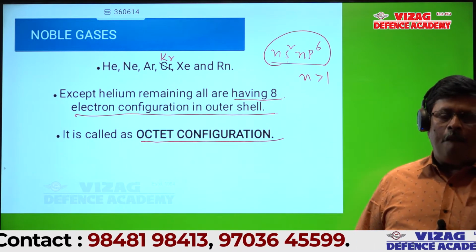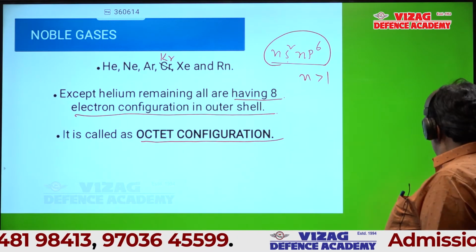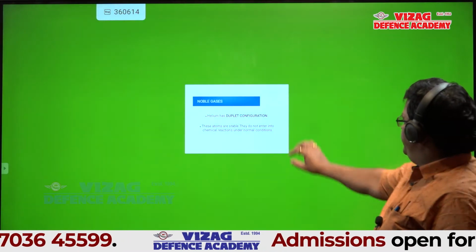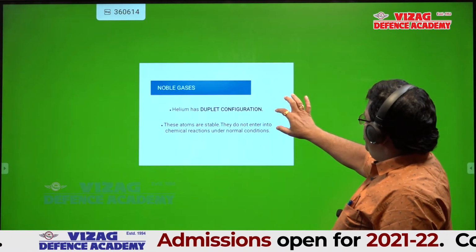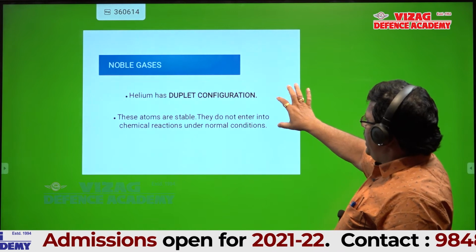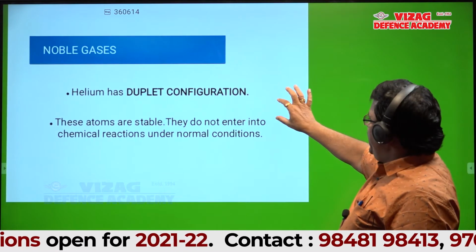Then see the second slide. We mentioned that point in the last slide: except helium.